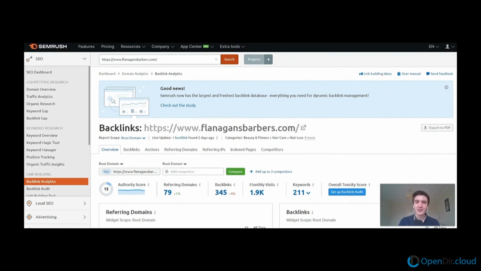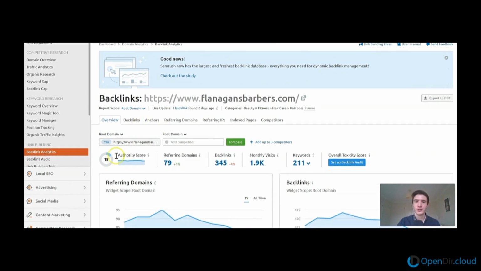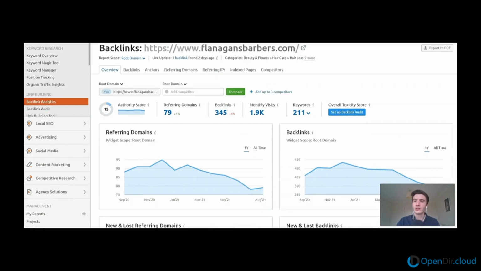So looking immediately here at this top row of numbers, authority score, only 15, so that is below our target of 20 as a domain authority, authority score being the proxy here. In terms of referring domains, this is actually higher than 50, which is a good thing. So it is 79. Monthly visits, also above 200, so that's also good to see. And then in terms of keywords, it is ranking organically for 211. So as you can see, this website's actually doing really well on a lot of the metrics, apart from the authority score, where it is slightly below 20, but not the end of the world.